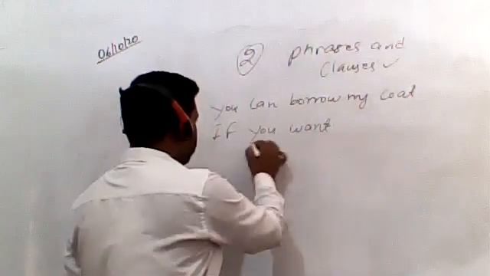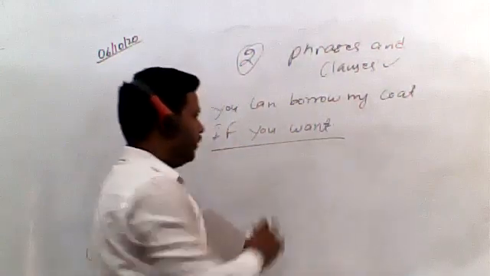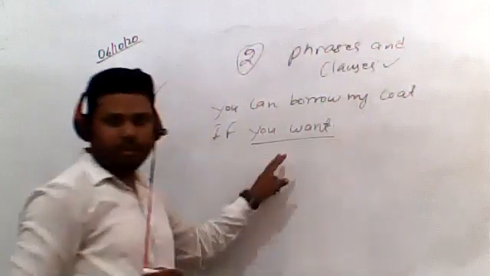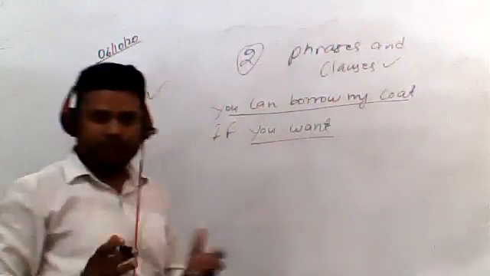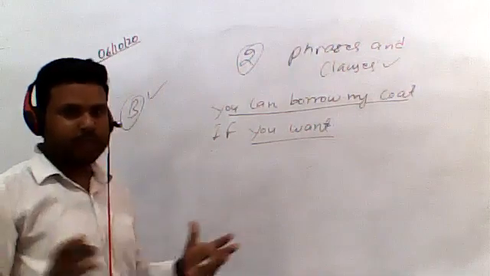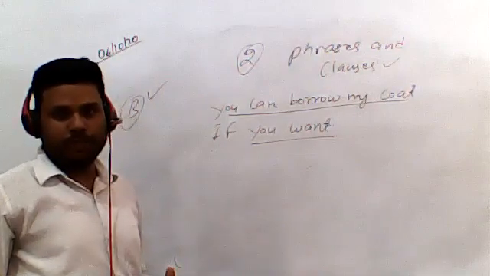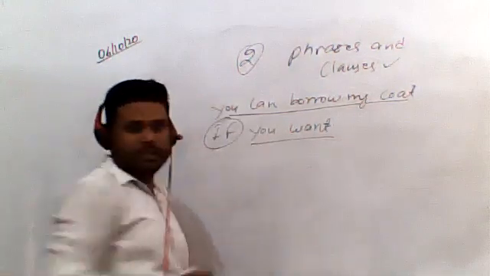Two sentences are there. If you want, the second sentence, and you can borrow my coat is the first sentence, and both sentences have been joined with the help of the conjunction if. किससे जुड़ी हुई हैं? Conjunction if से.